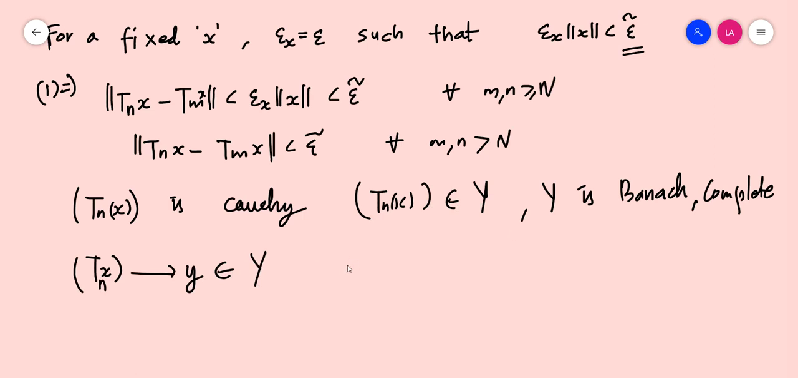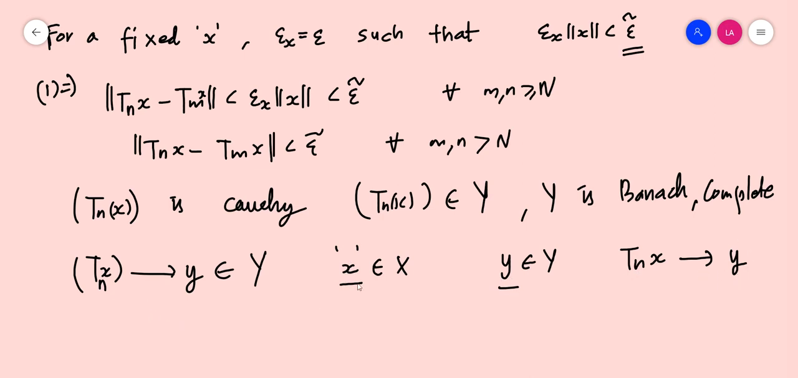Now we have fixed a particular x, an element of X, and associated with that we have found a y, an element of Y, which is actually the limit of Tnx. Now associated with this x we can find a y. Now relate this x to y. For each x in capital X we can find a y in capital Y such that Tnx converges to some y.